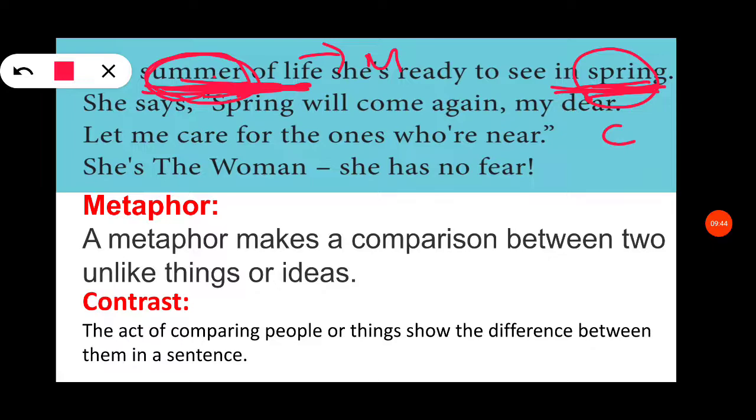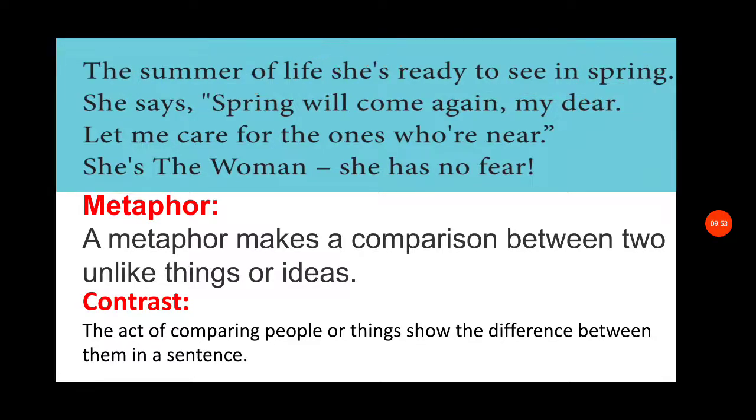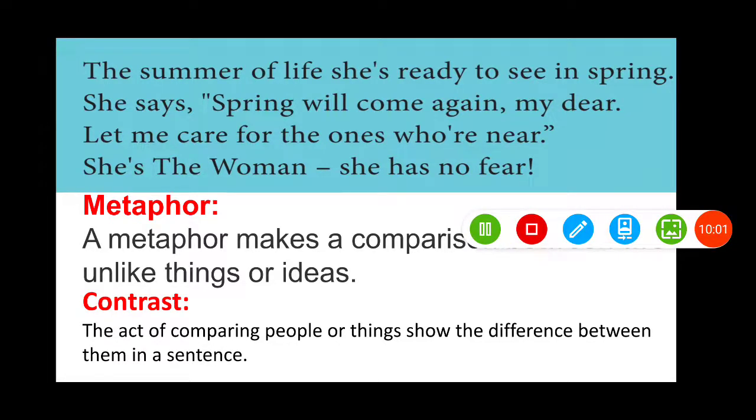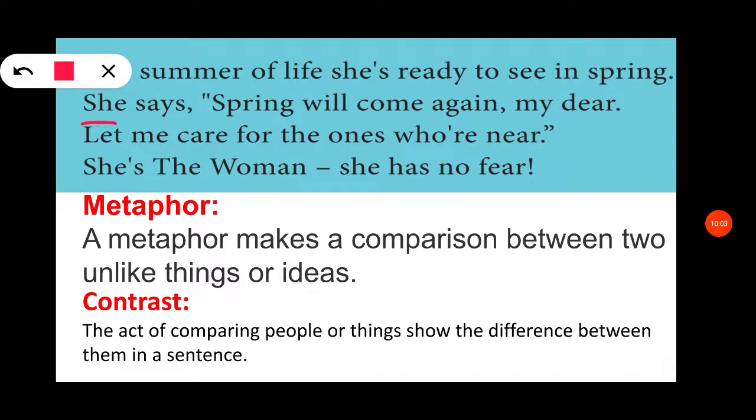So it is called contrast. And also summer and spring, "s", is an alliteration. So in the first line itself, metaphor, contrast and alliteration are presented. In the next line, "she says spring" is called an alliteration.